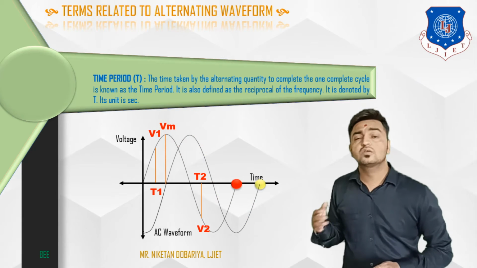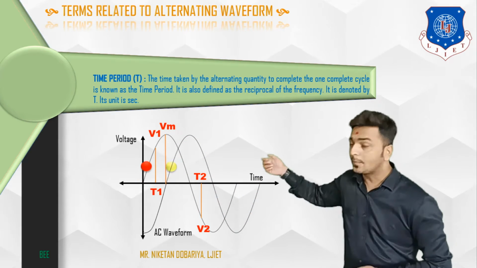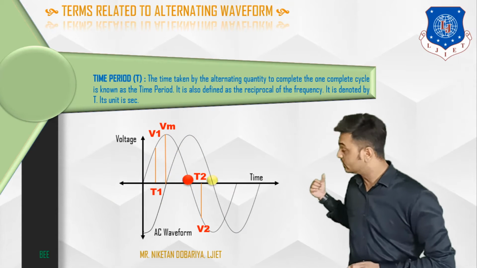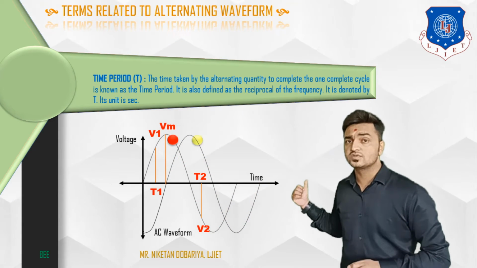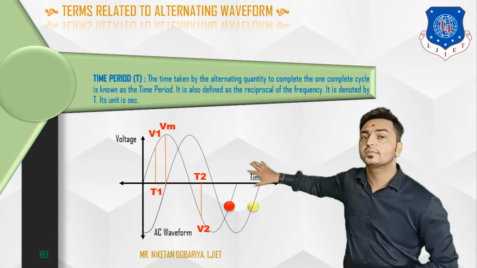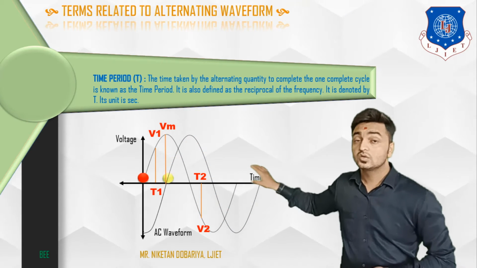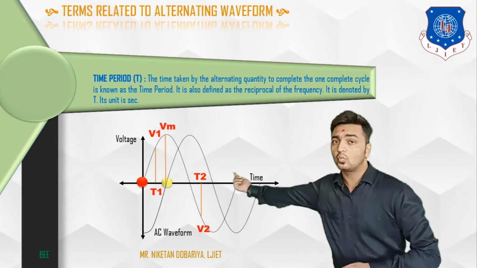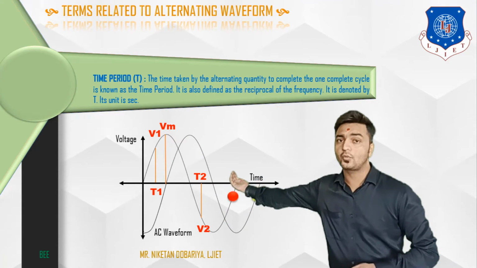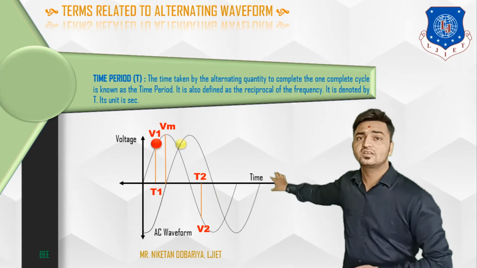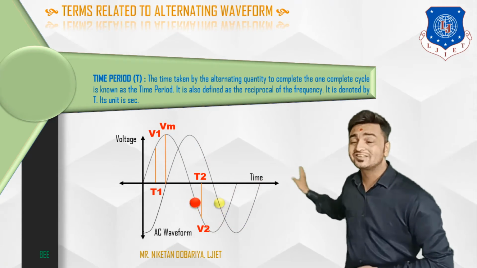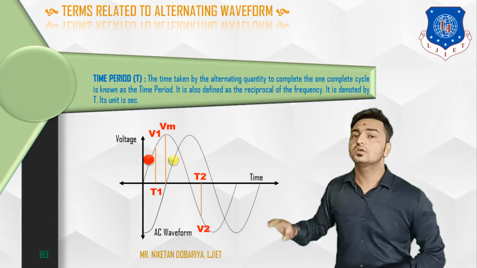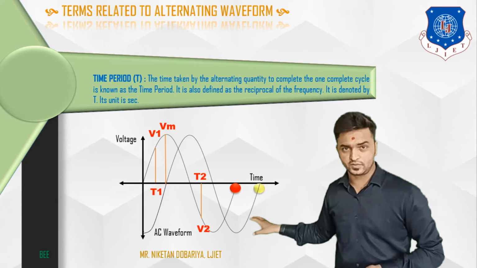We have already defined 1 cycle, and what is that? Complete set of all positive values and all negative values. So here these waveforms are representing 1 cycle of those waveforms. So whatever time is taken by this quantity to complete 1 cycle from this reference point, means 0.2, or this point where this waveform is ending, this much time is defined as the time period for that particular waveform.